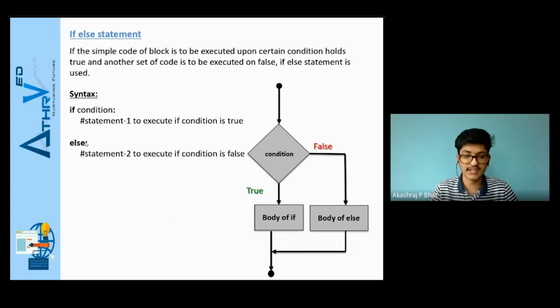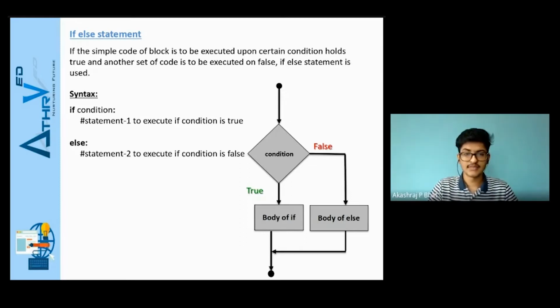We need not type the condition again, because it is understood that if the condition specified in if is false, the statements declared inside else will get executed directly. At a time, either statement 1 or statement 2 will get executed. Both can't get executed because the condition can be either true or false, not both. For that purpose, normally we use if and else together in our programs.